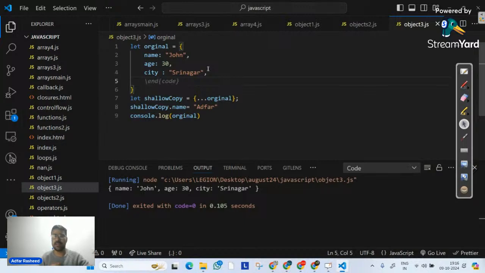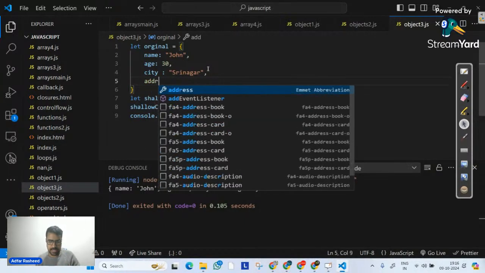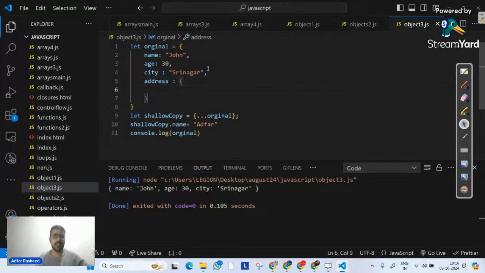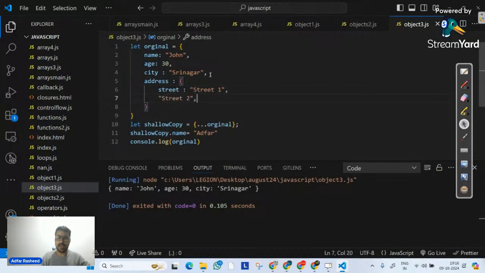In my nested properties, let's suppose I have created a property called address. In this address, I have a property street1. The second key value pair is, let's suppose, maybe village.